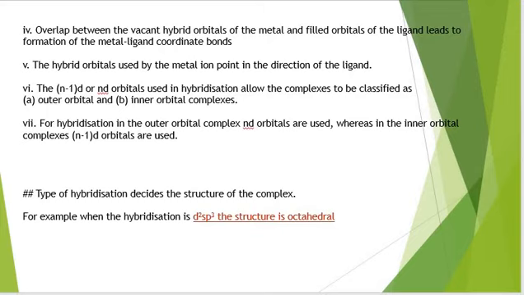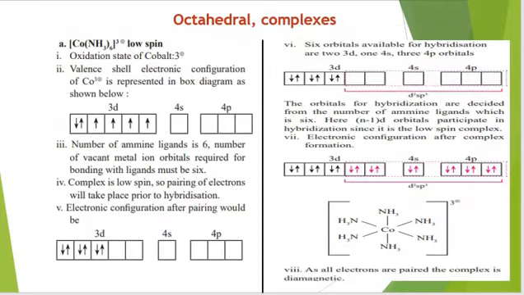Now we'll be talking about some complex formation on the basis of VBT. Like octahedral complex, and first complex we are talking about here is hexaamminecobalt(III) ion. First step is we need to calculate oxidation state of cobalt here. Its oxidation state would be +3, and then we will draw the orbital diagram of cobalt +3 ion.